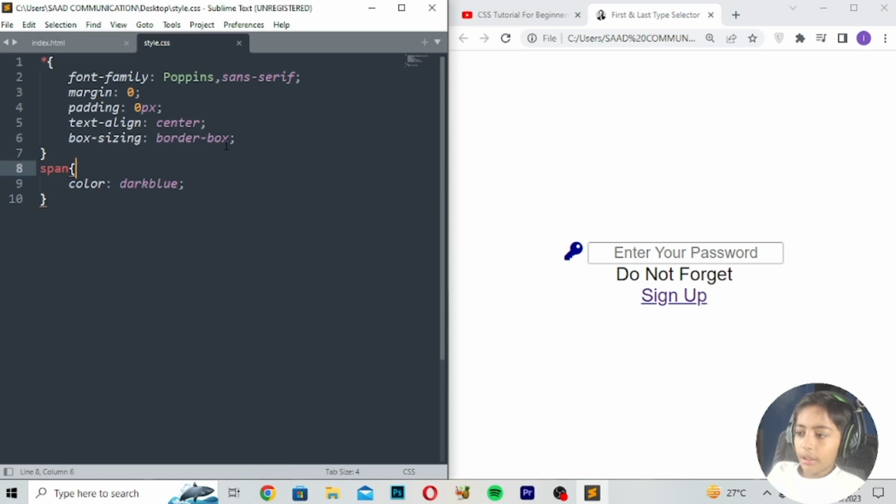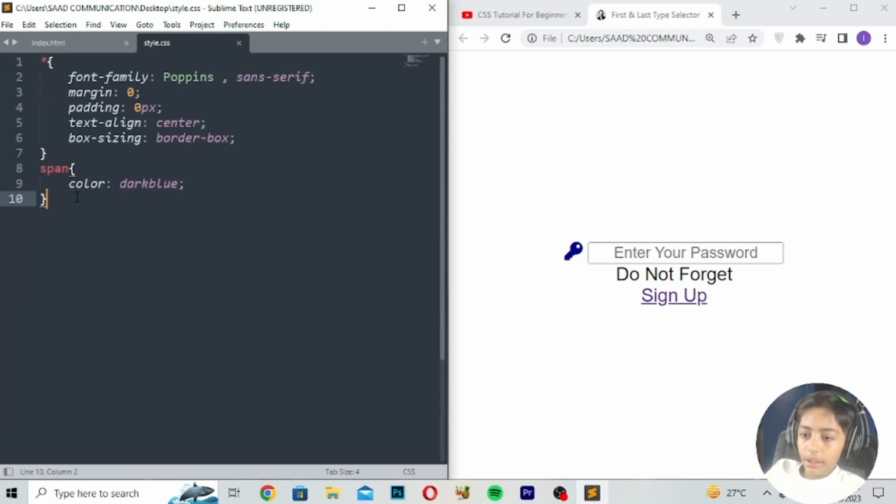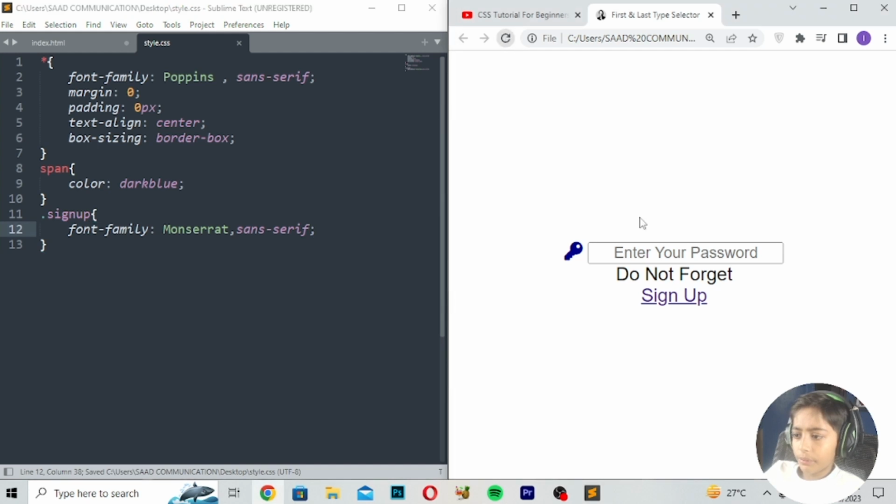Here you can see it, and font family should be poppins and serif, save. And I go down to sign up, and here I will write sign up, and here I will write font family should be poppins, comma, sans serif, save, refresh. It is coming like that, and sign up.